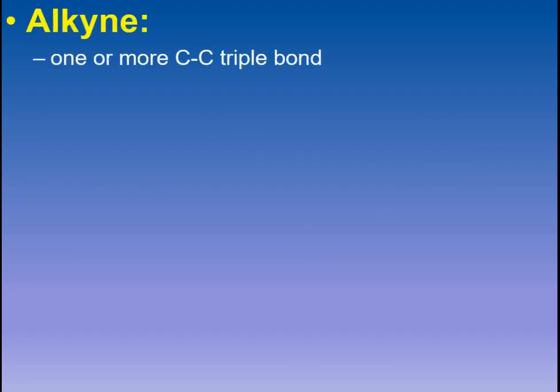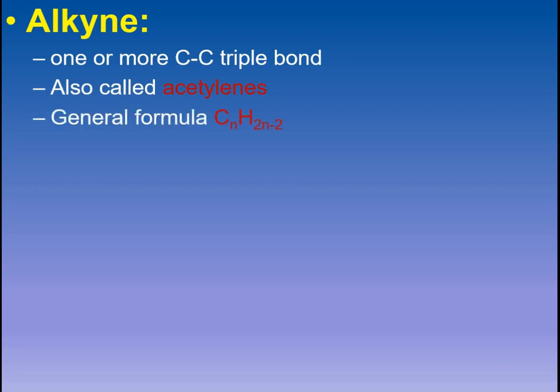Now coming to another class of unsaturated hydrocarbons, which is called alkyne. Alkynes are those compounds which have one or more than one triple bond in the continuous chain. These are also called acetylenes. Acetylenes is their common name, and they have the general formula CnH2n-2. They have 2 hydrogens even fewer than alkenes.